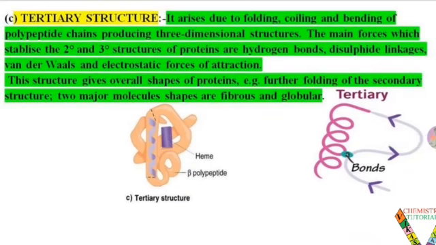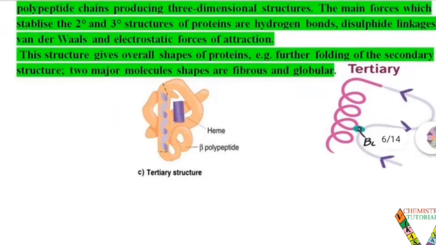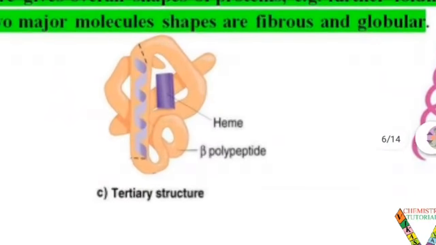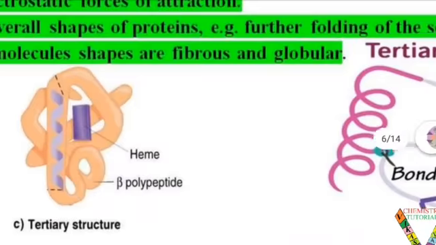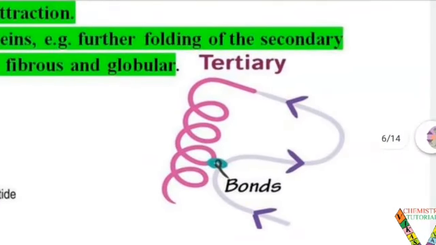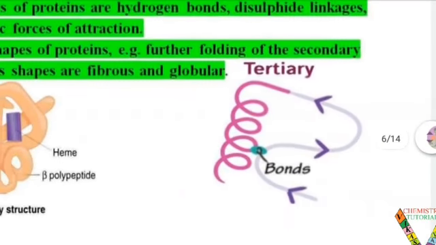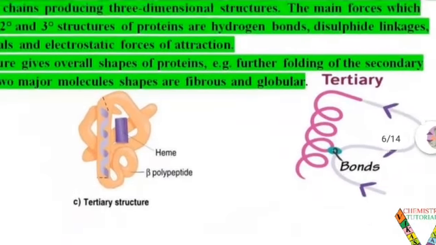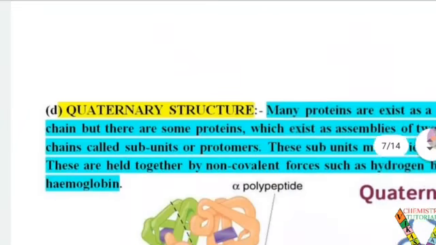For example, the folding of the secondary structure. Two major molecule shapes are fibrous and globular. You have seen this is a type of tertiary structure. The shape is so complex in comparison to the primary and secondary structure. The bonds in a tertiary structure are of different types, as we have seen: hydrogen bonds, disulfide bonds and electrostatic forces also.